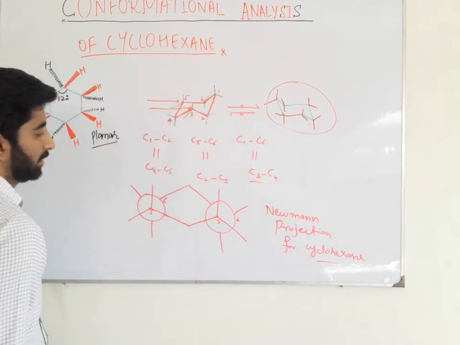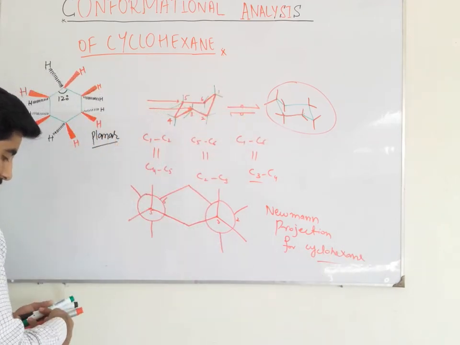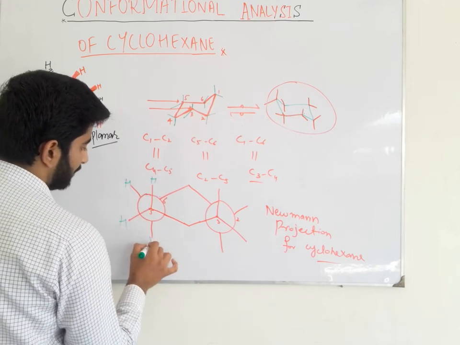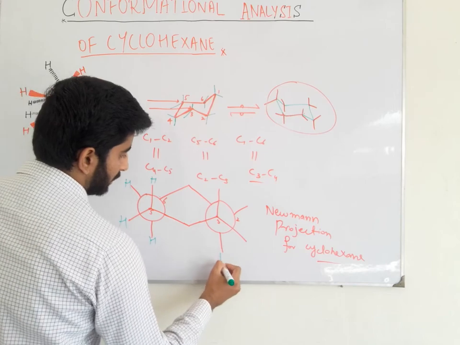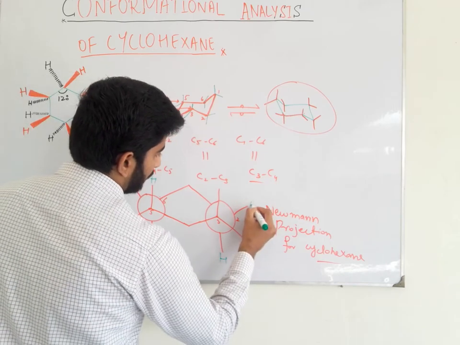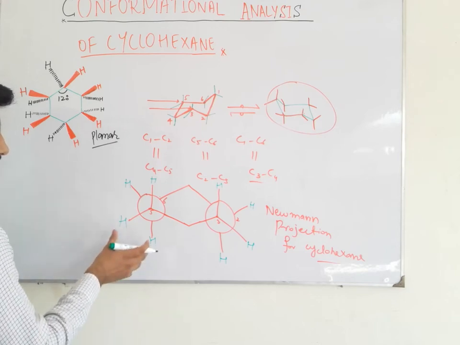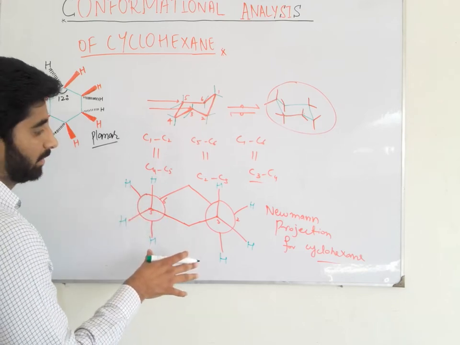So we can see that all the carbon-hydrogen bonds are in the staggered state. There is no eclipsing of the bonds.